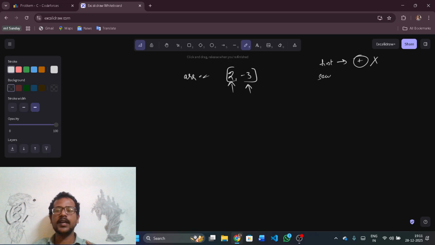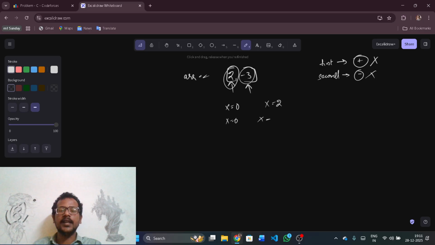If I choose the second child, I will subtract from x. Initially x was 0. If I choose the first child, I would get x equal to 2. If I choose the second child, x minus the second child's niceness, minus 3, so 0 minus minus 3 is equal to 3. From these two, the maximum is 3.